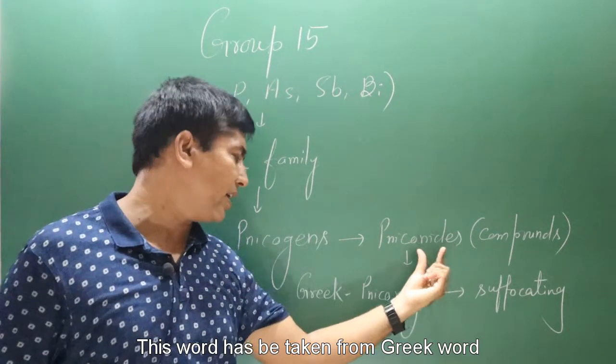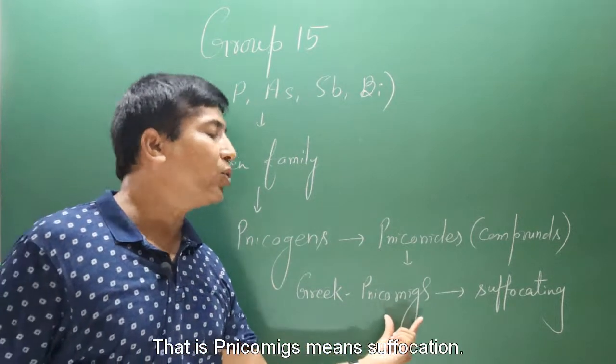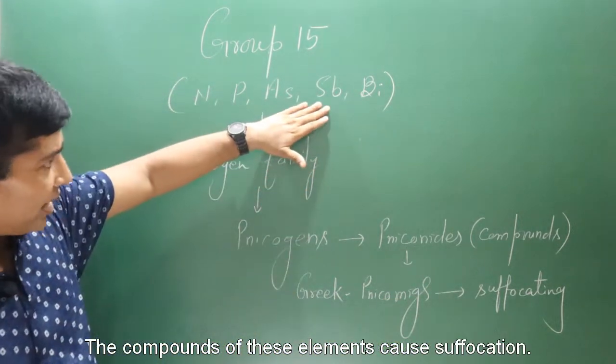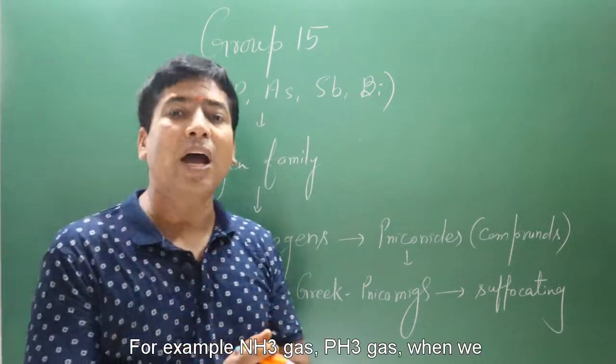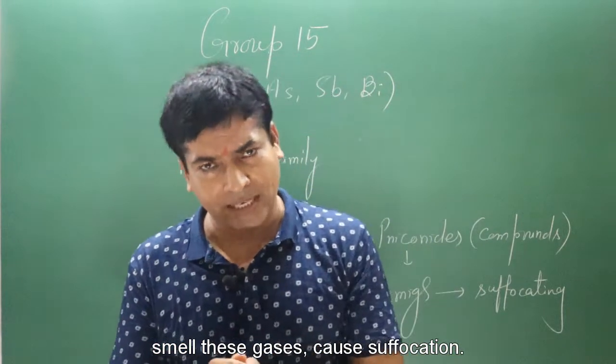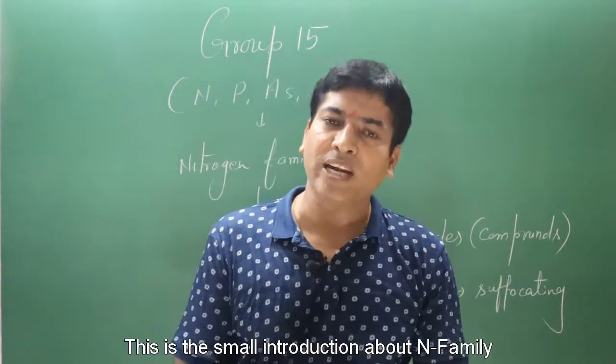This word has been taken from the Greek word pnigein, which means suffocation. The compounds of these elements cause suffocation. For example, ammonia gas and phosphine gas, when we smell these gases, they cause suffocation. This is a small introduction to the nitrogen family.